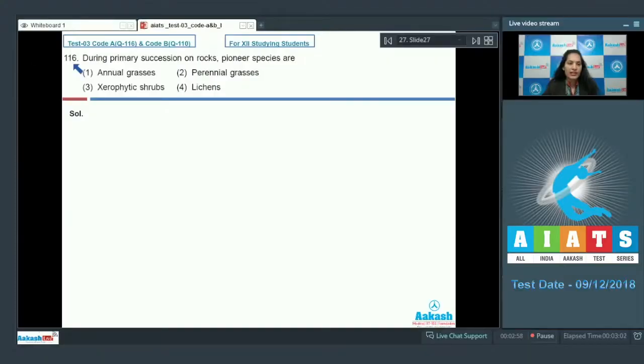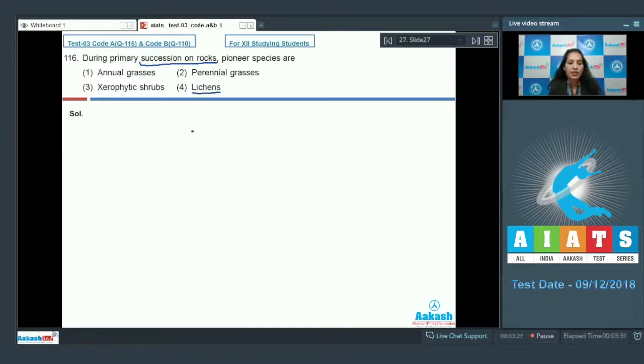Question number 116. During primary succession on rocks, pioneer species are: first option, annual grasses; second, perennial grasses; third, xerophytic shrubs; fourth, lichens. Succession on rocks means it is xerophytic succession, in which the pioneer community is lichens, not the other species.